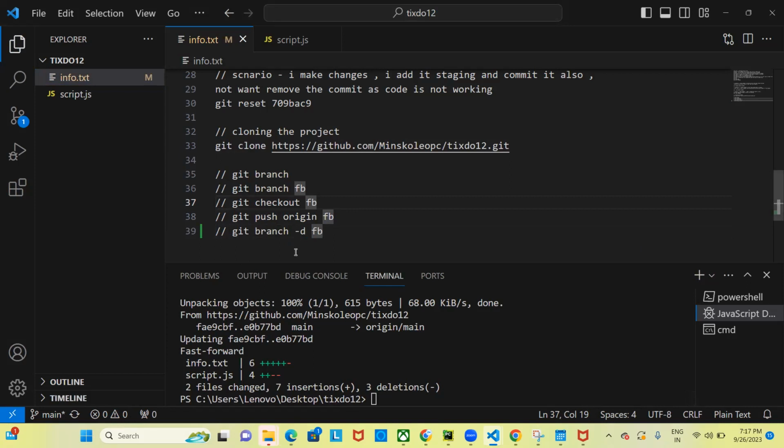Then if I want to work again, let's say I want to start working on Twitter, I will create another branch and start working on it. Then I will raise the pull request from that branch, or I will send that branch to a remote repo. Somewhere they will compare my code. If they find the code is correct, they will merge the code. Again, I need to update my local main branch.